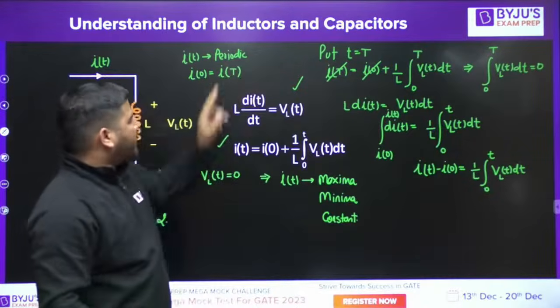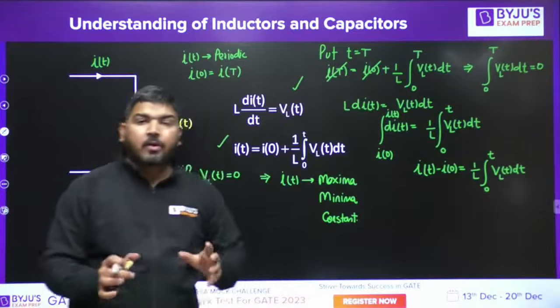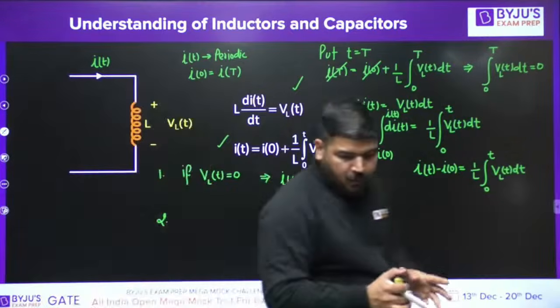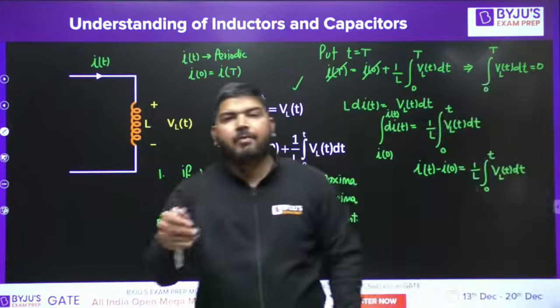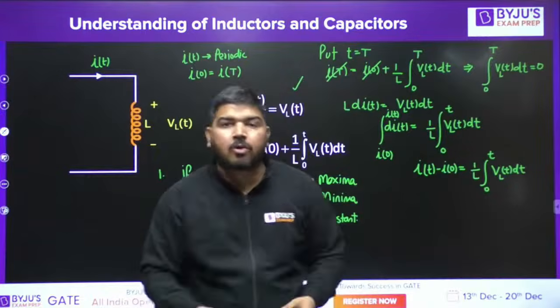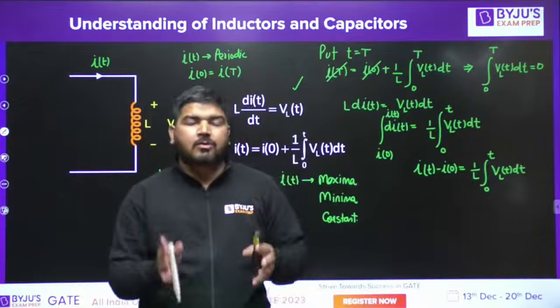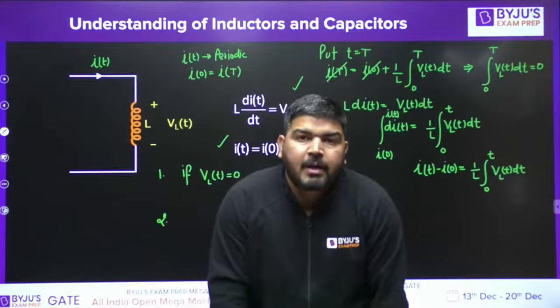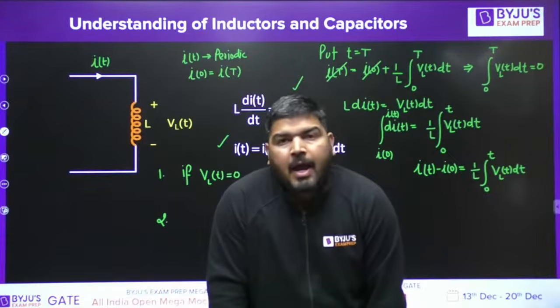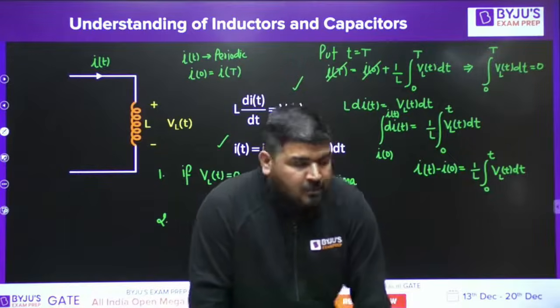If the current through the inductor is periodic, then the voltage across the inductor will have zero average value. Average means DC component. It means the voltage across the inductor does not have any DC component if the current through the inductor is periodic, and vice versa. So let me write it.